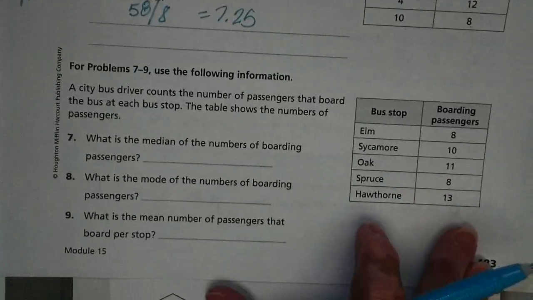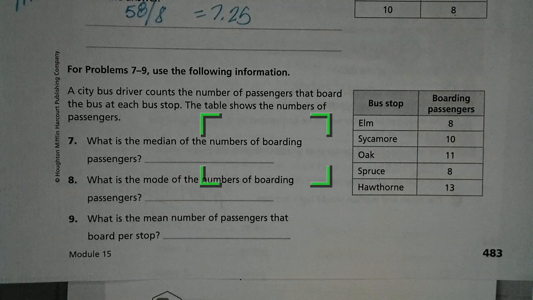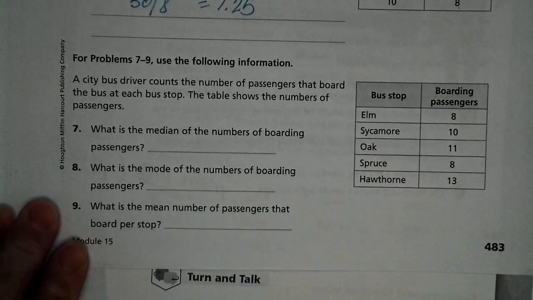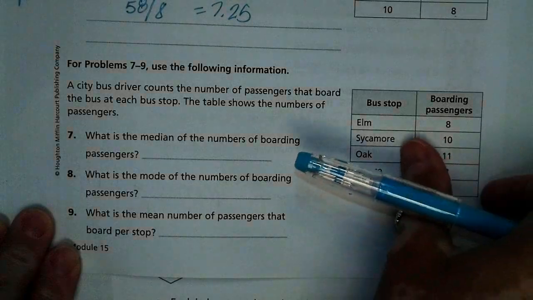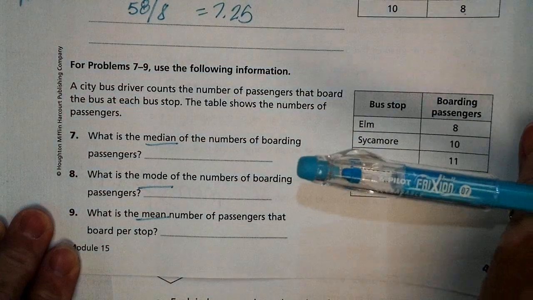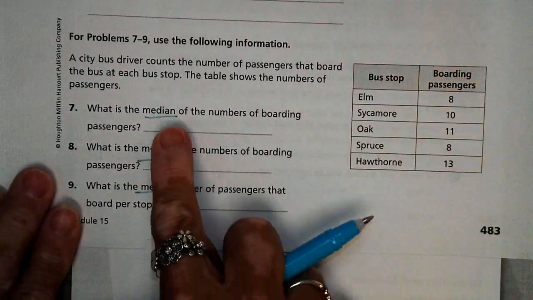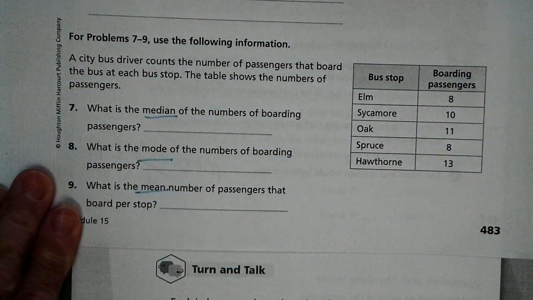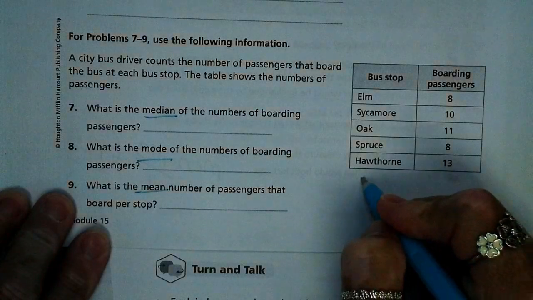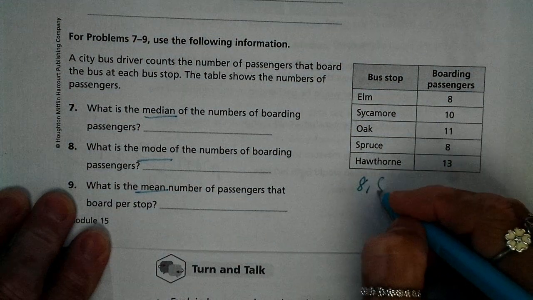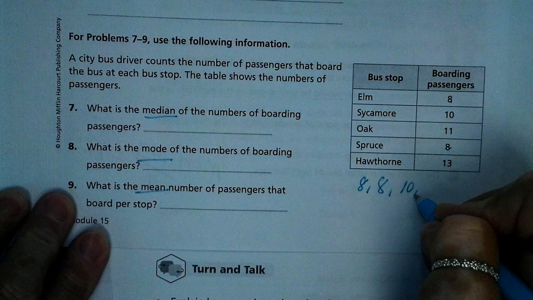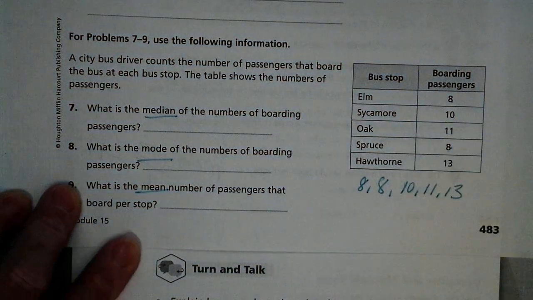All right, so number 7. It says a city bus driver counts the number of passengers that board the bus at each bus stop. The table shows the number of passengers. What is the median, the mode, and the mean? So remember, to find median and mode, we must put them in order from least to greatest, or you can do greatest to least. That doesn't matter. So 8, 8, 10, 11, and 13.